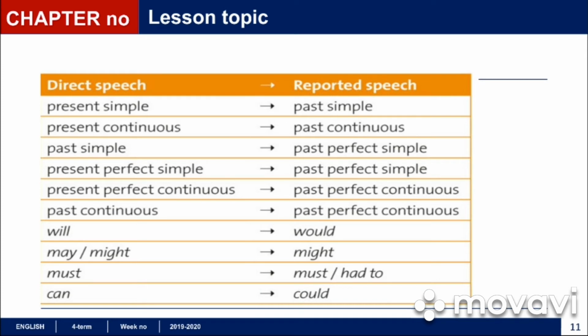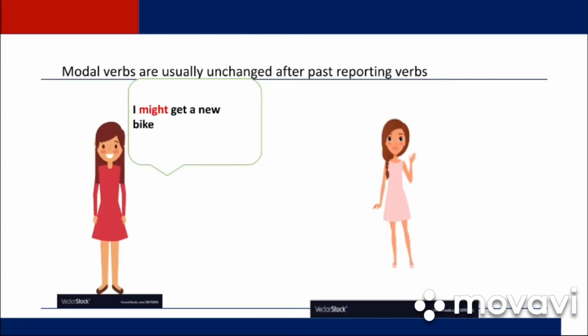Concerning modal verbs, we can say another rule as well. Modal verbs are usually unchanged after past reporting verbs. For example, Begum says, "I might get a new bike." So this is the original sentence. Now, take time and convert it into reported speech. Keep this sentence in mind.